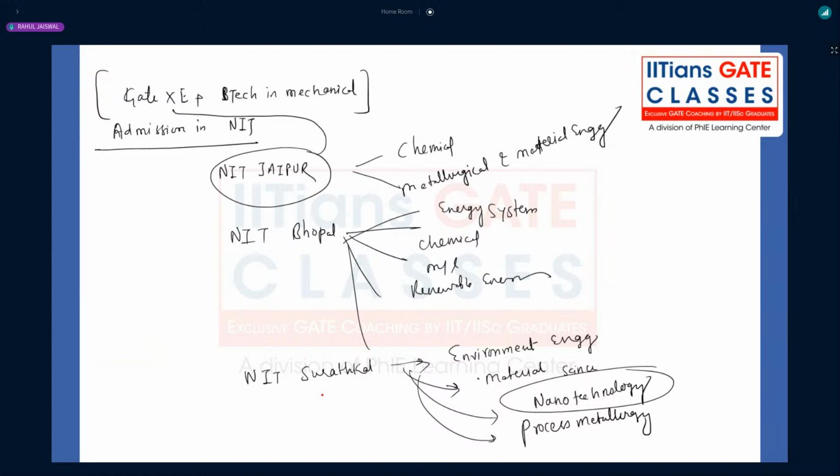Not like that, right? Automobile is also a good one, and you can have that if you want to go into NIT Warangal, right?